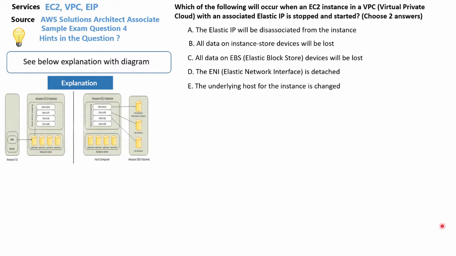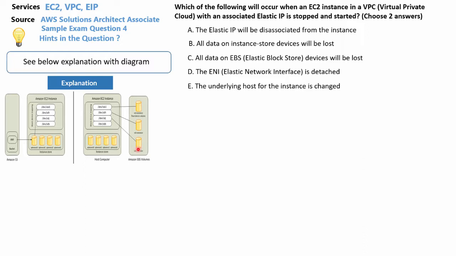That's my first diagram for this question, showing you two different EC2 instances. Similar, but they both have instance store, as you can see, and they both have Elastic Block Store, as you can see. The difference is the first one is using the instance store for the device mappings, so effectively using it as a boot device, whereas this one is using the EBS for the mappings to the block devices and hence boot devices.